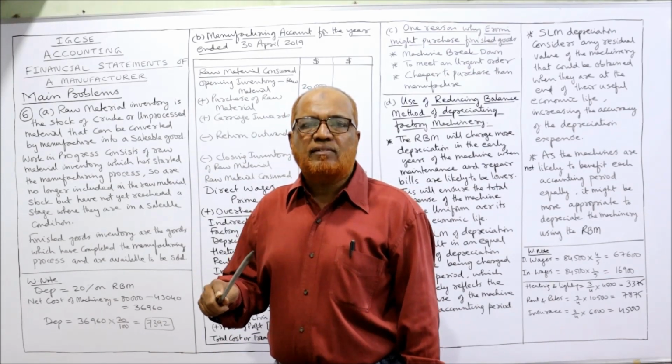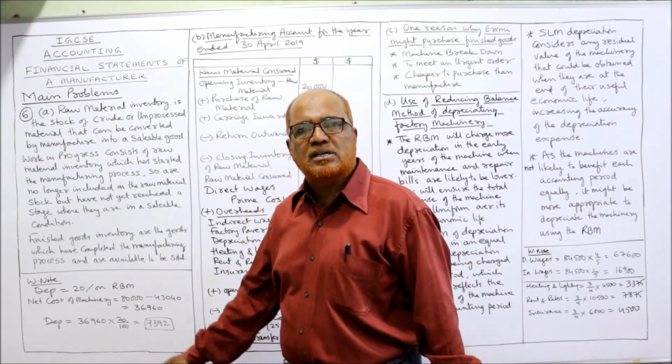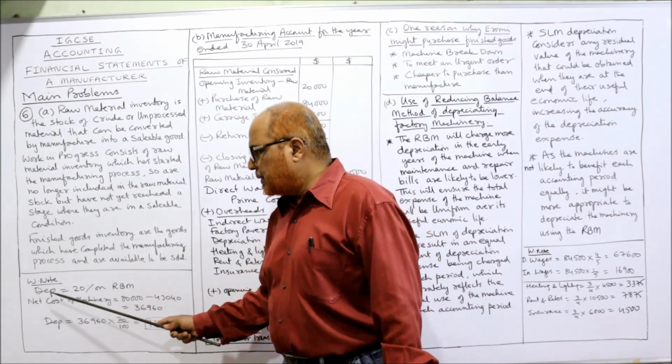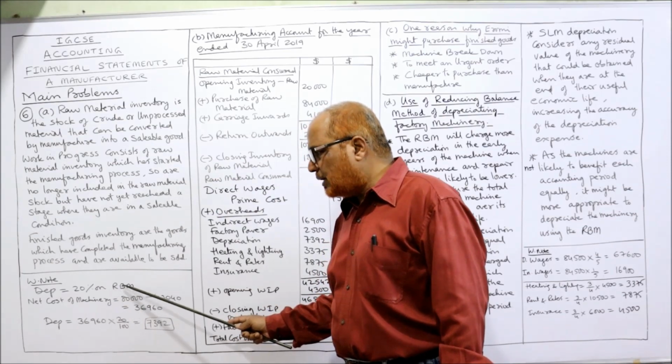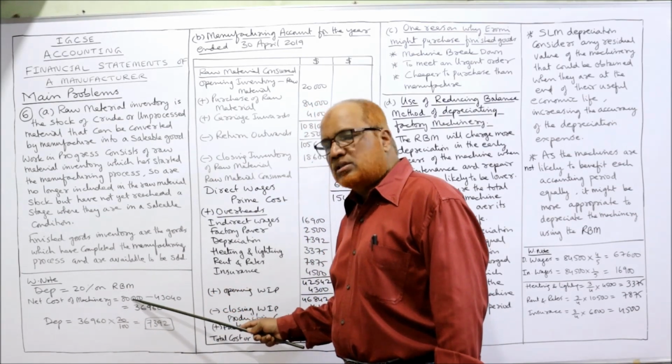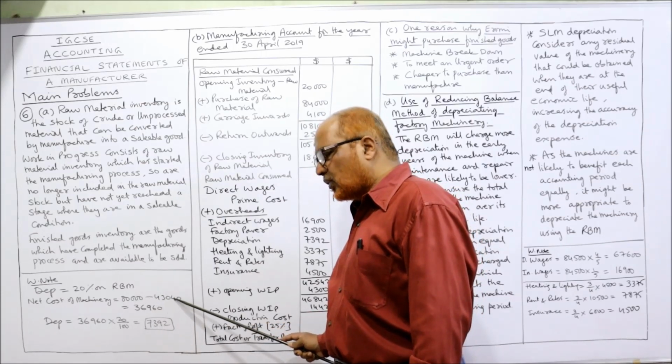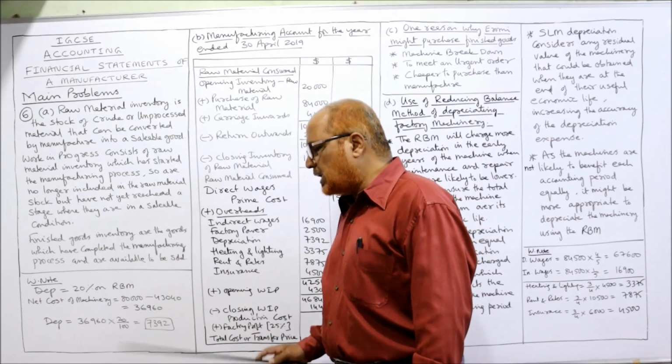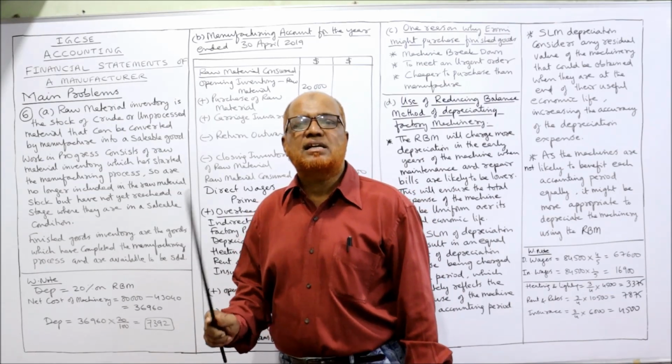On that net asset value, we calculate 20% depreciation. Here you can see, depreciation is 20% on the reducing balance method. The net cost of machinery is 80,000 minus 43,040, so you will get 36,960. That is the net asset value.